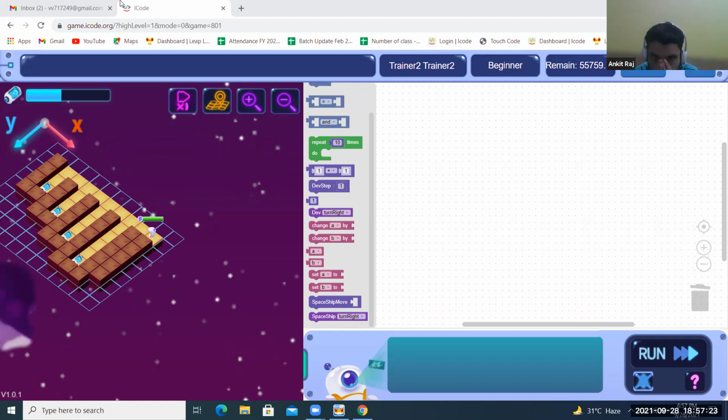Right, like this. They step, they turn left, and they turn right.